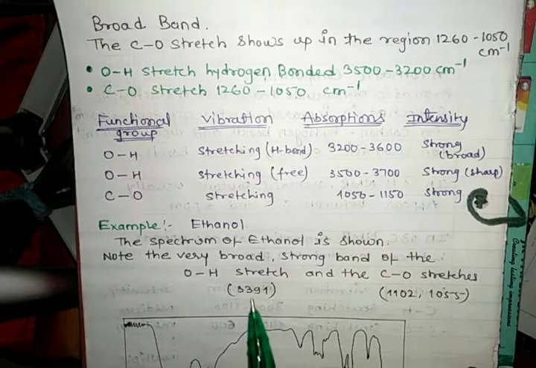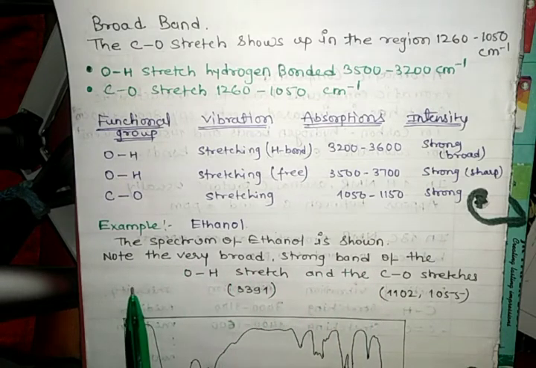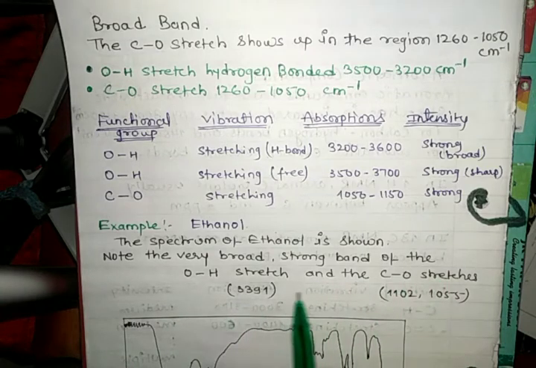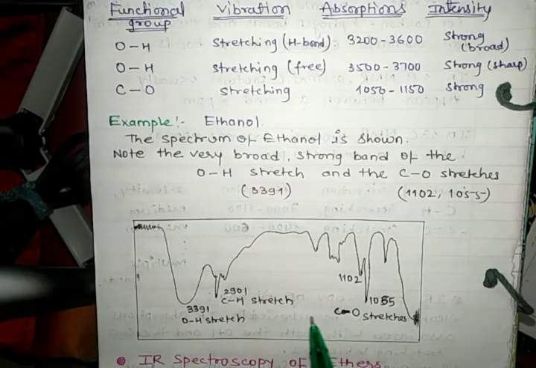An example of alcohol is ethanol. The spectrum of ethanol is shown, with the very broad strong band of the OH stretch and CO stretch. OH stretch is at 3391 and CO stretch from 1102 to 1055. This is the IR diagram of alcohol, or ethanol.